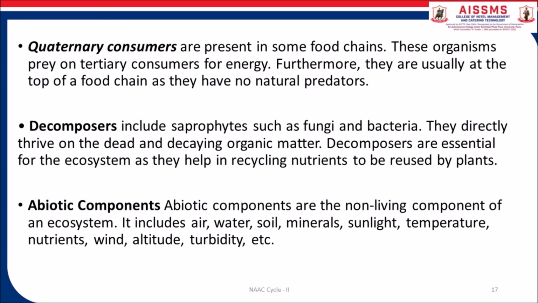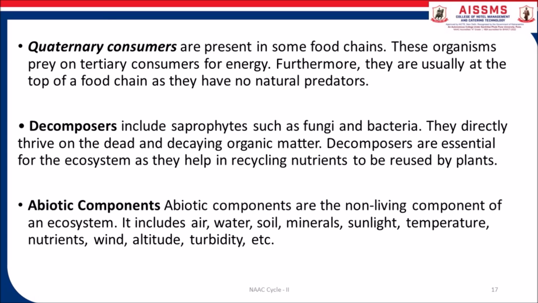Furthermore, they are usually at the top of a food chain as they have no natural predators. Decomposers include fungi and bacteria. They thrive directly on dead and organic matter. Decomposers are essential for the ecosystem as they help in recycling nutrients to be reused by the plants.